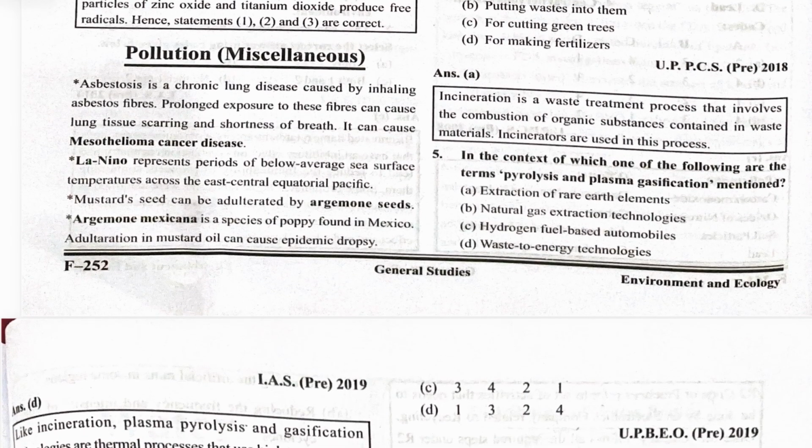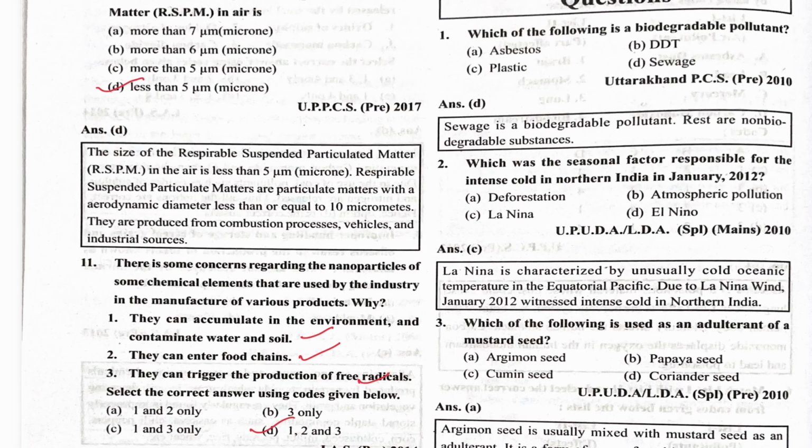Now see the miscellaneous pollution. Which one of the following is a biodegradable pollutant? Sewage is biodegradable. DDT, dichlorodiphenyltrichloroethane, is not biodegradable. Asbestos is not biodegradable. Plastic is not biodegradable.